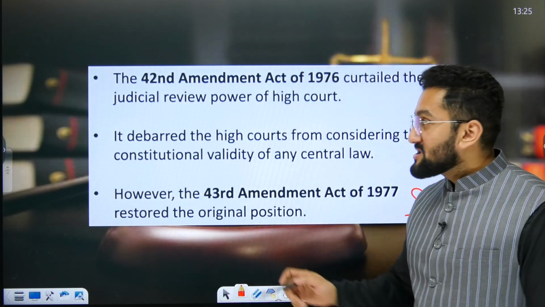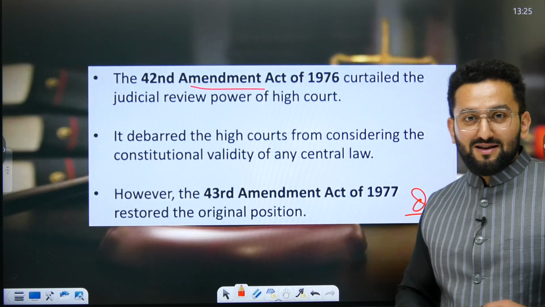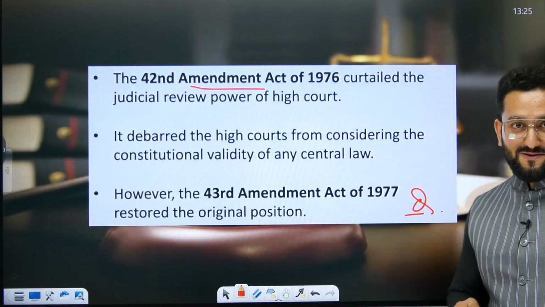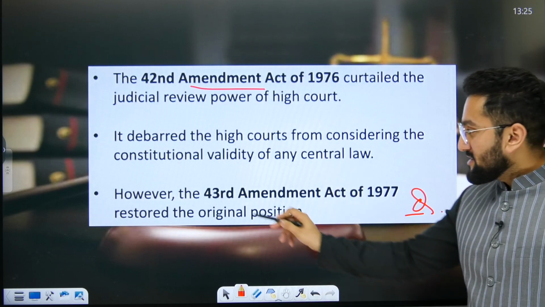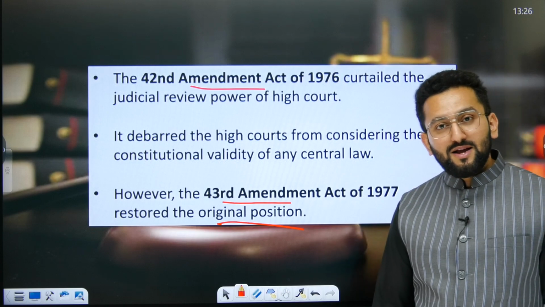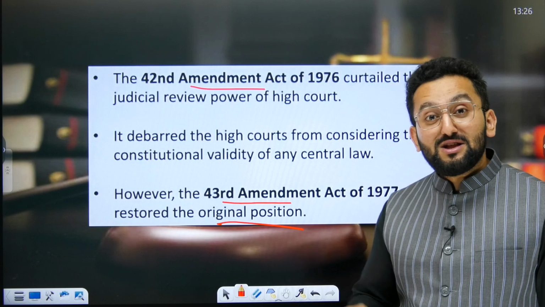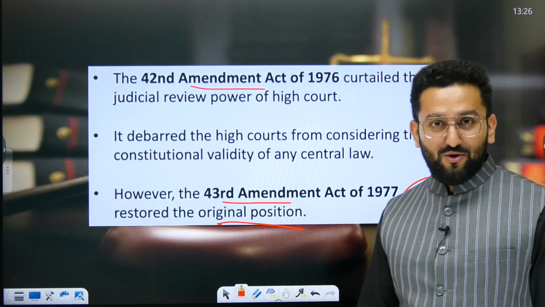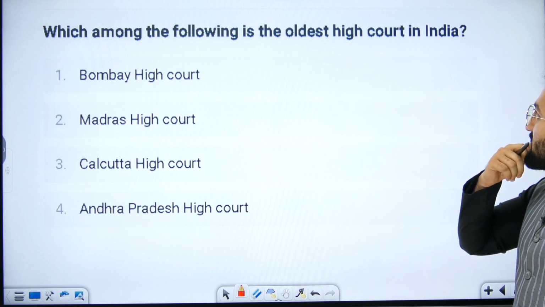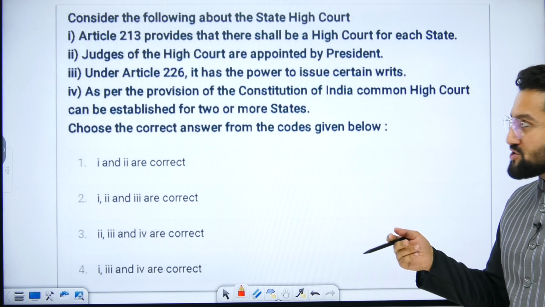During Indira Gandhi's time, the 42nd Amendment Act limited the power of judicial review of the High Court, saying that judicial review would be applicable just to state laws. But the 43rd Amendment Act restored the original position. What does it mean? There can be a question. The meaning is that the judicial review power of the High Court is also applicable to central law. Please remember it. Now, which of the following is the oldest High Court in India? Calcutta High Court. That's a factual question.